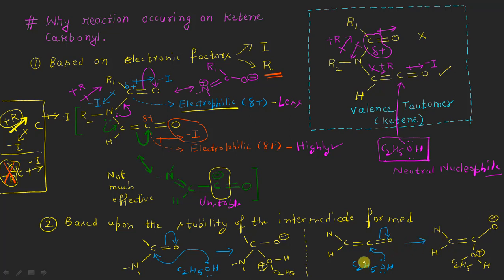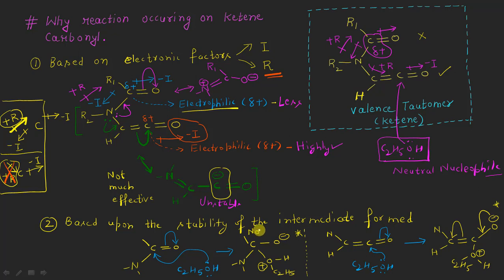Now you can see the main difference between this intermediate and this intermediate is what? On one side, this intermediate is resonance stabilized in this way, while this is not resonance stabilized.